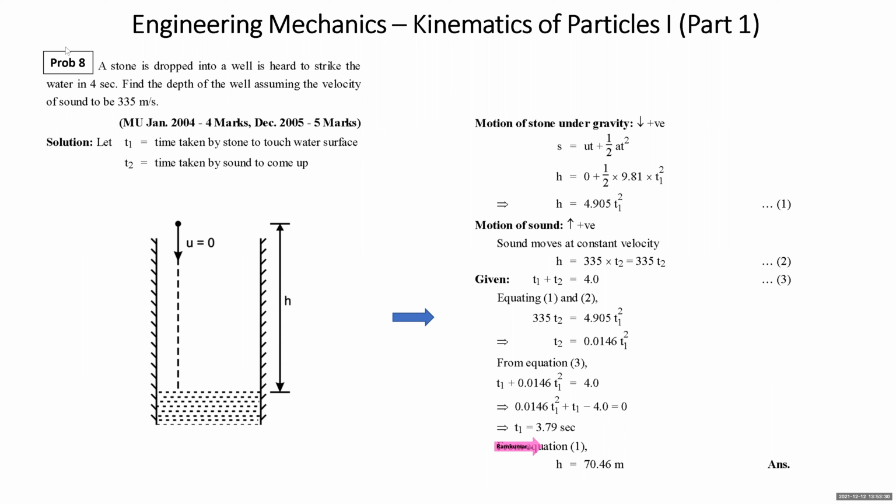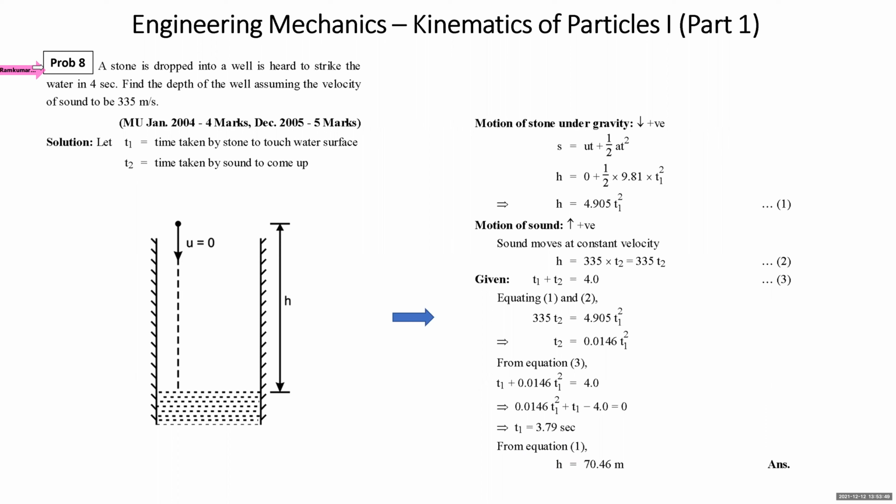Right. Now, this type of problems you must have studied even at previous level. Also, we learn. We'll read the sum. This kind of problems. A stone is dropped into a well. Its splash is heard to strike the water in 4 seconds. Find the depth of the well, assuming the velocity of sound to be 335 meters per second.